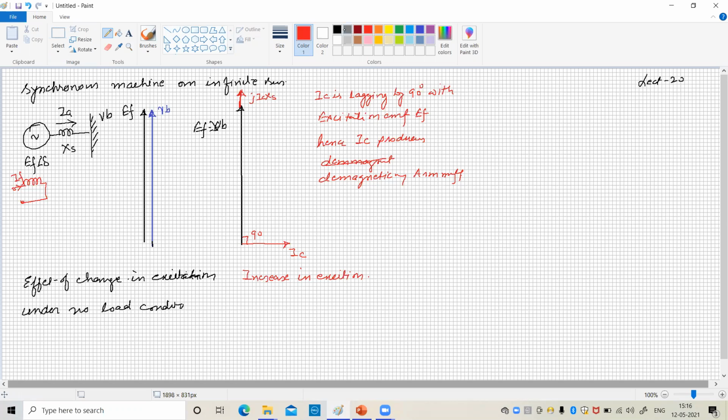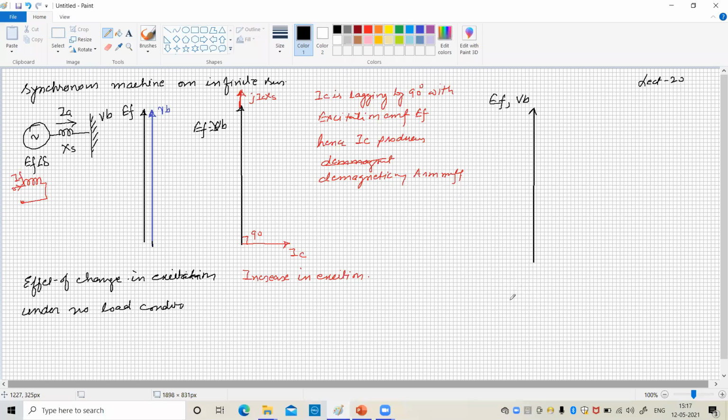If you have a decrease in excitation, initially the generated EMF, equal to the back EMF, is equal to the infinite bus voltage.